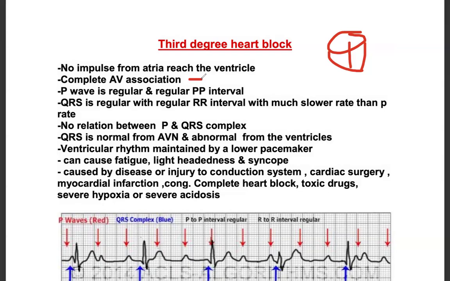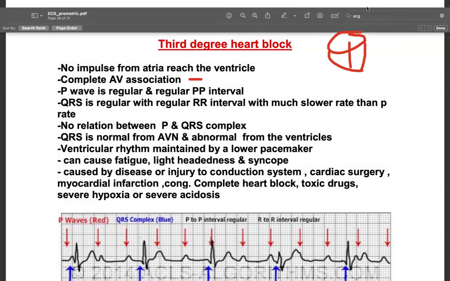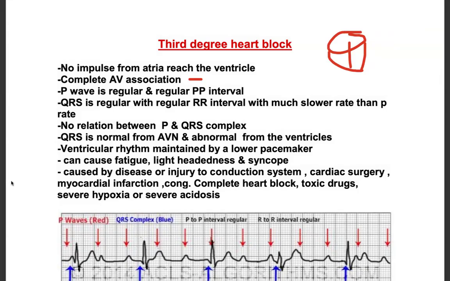P wave is regular, with a regular PP interval. PP interval they are telling, not PR interval here. Okay. QRS is regular with a regular RR interval, so you are checking here the PP interval and RR interval, with a much slower rate than the P rate. Means P rate is for the atrial rate; you will take it separately. P rate is atrial rate, R rate is ventricular rate, and there's no association between them. This is coming sometime, that is coming sometime, and the P rate will be more than the ventricular rate.